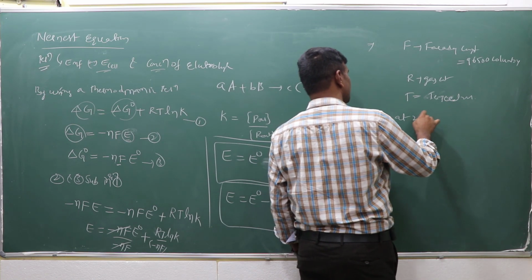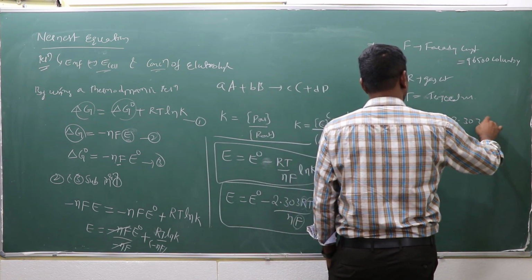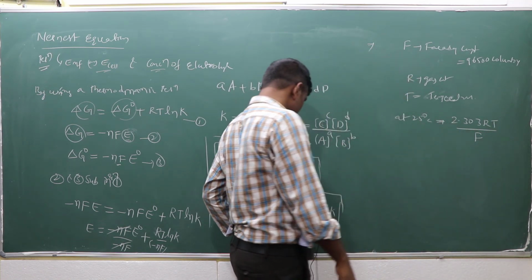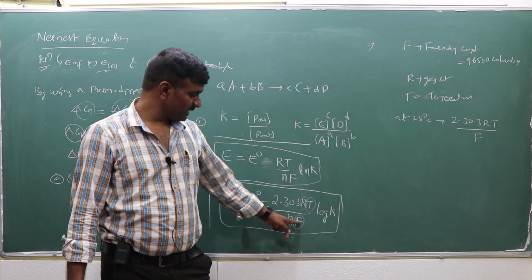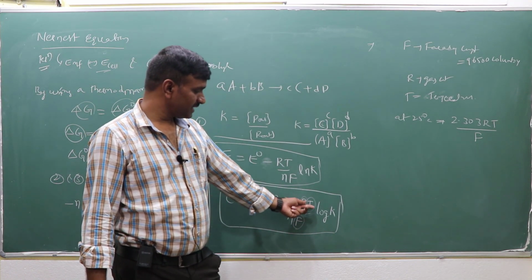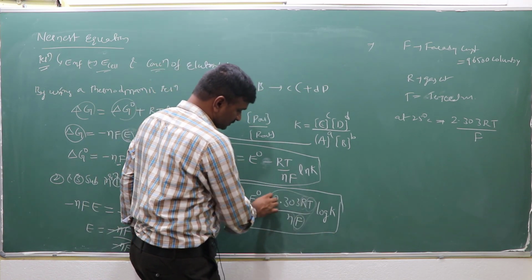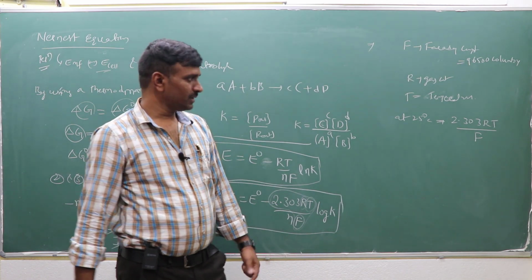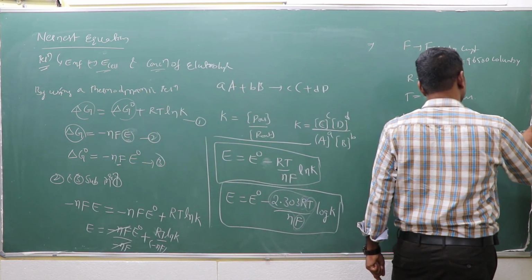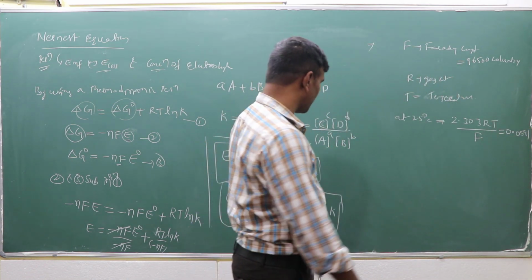At 25 degrees centigrade, you can substitute the value of 2.303 RT by F, with R the gas constant and T substituted. So this entire value, except n, is equal to 0.0591.